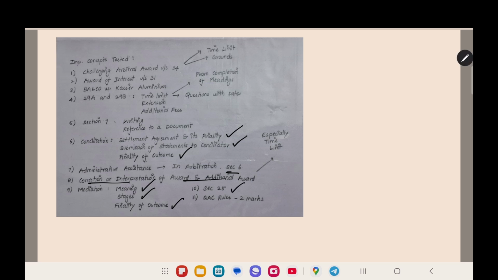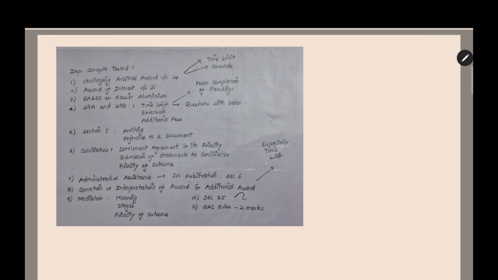And then section number 25. This section is regarding the default of a party: whether the claimant fails to communicate the statement of claim, or fails to communicate the statement of defense, or fails to appear in the proceedings. In that condition, what the tribunal will do, that is the important section.